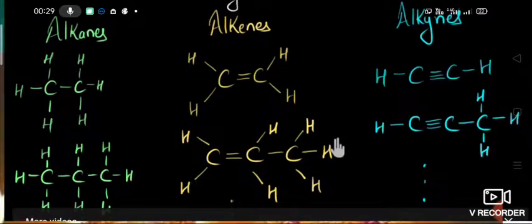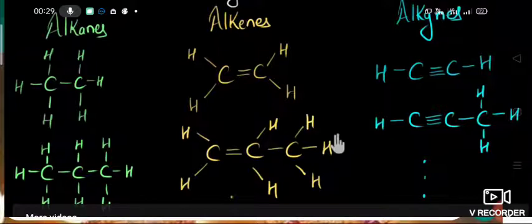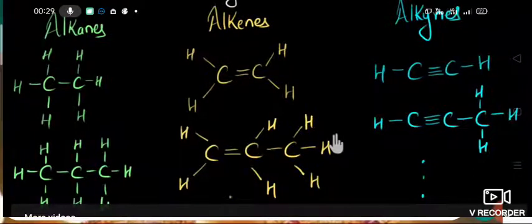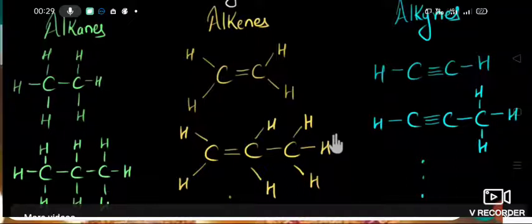All those members have the same functional group. What is a functional group? Here the single bond is the functional group. A functional group is an atom or group of atoms which determines the property of the compound. Later, in the next class, we will see the functional group.